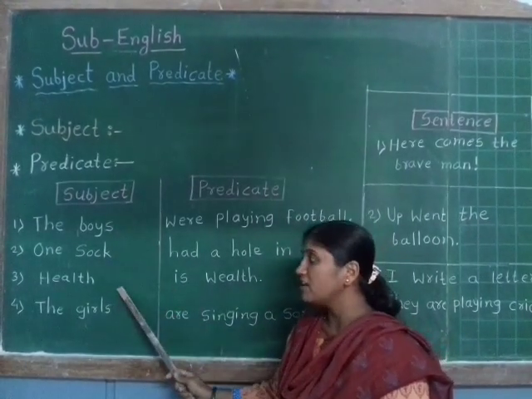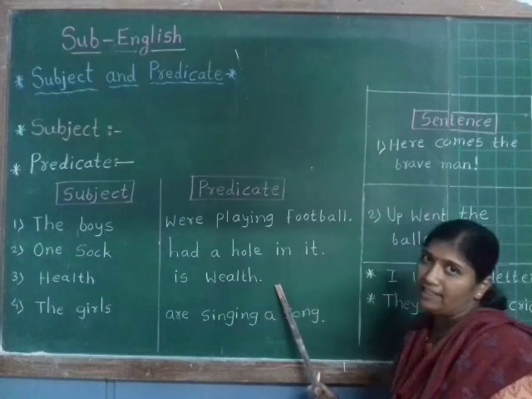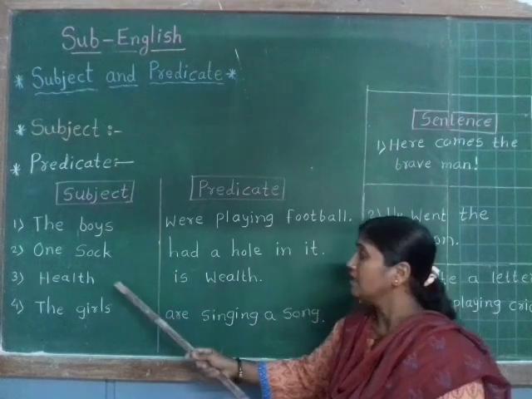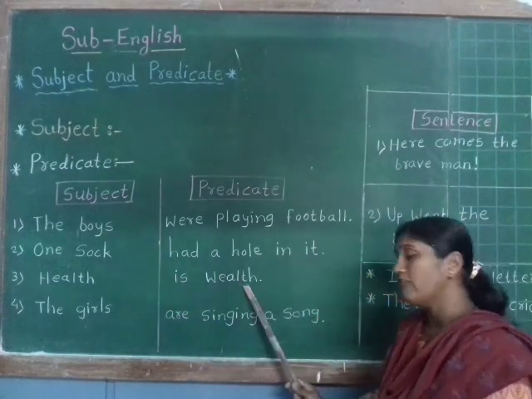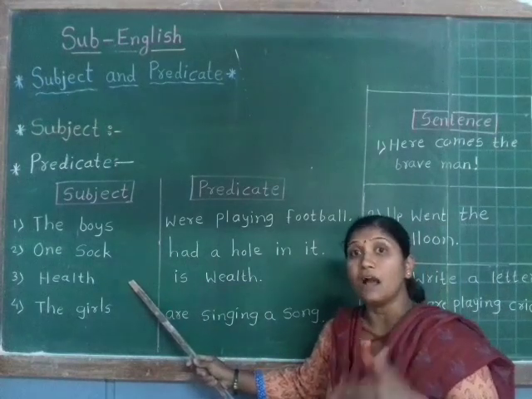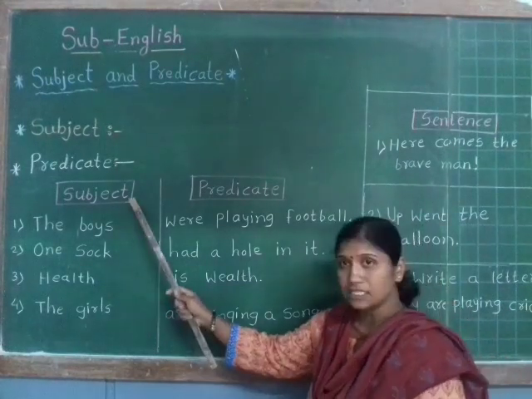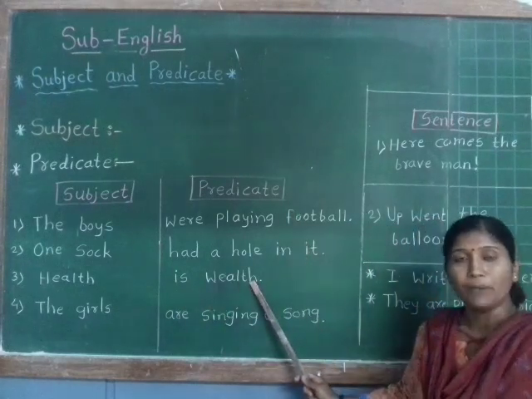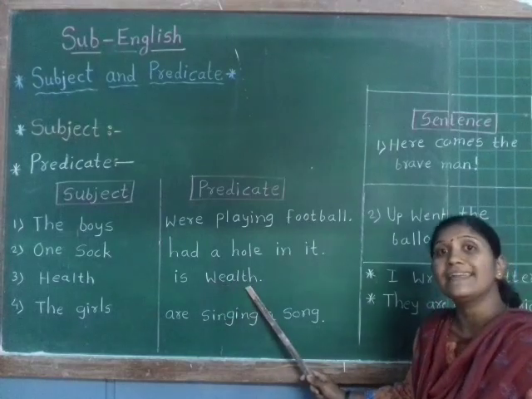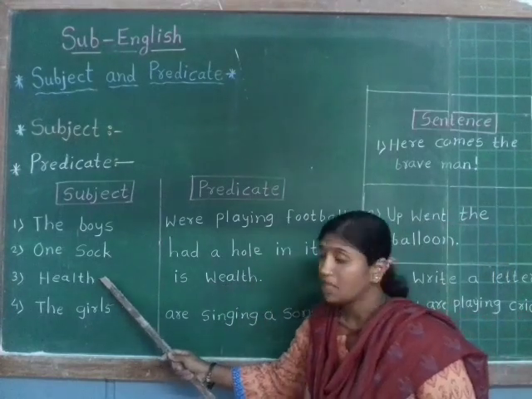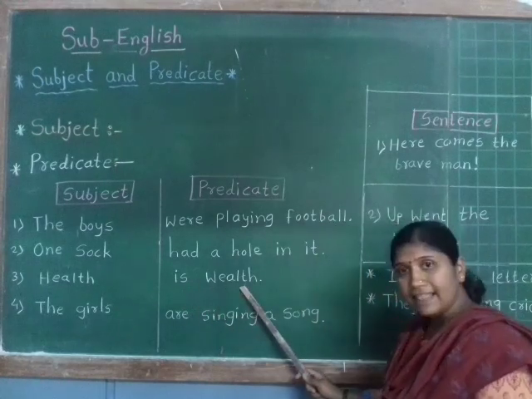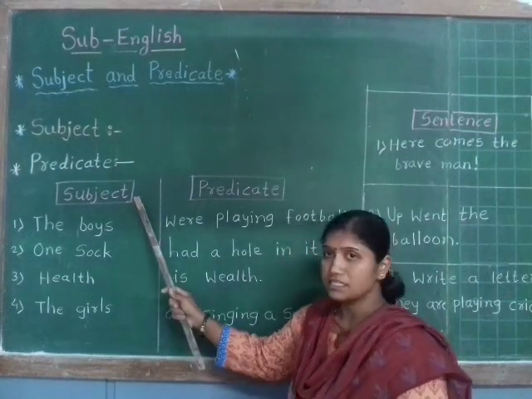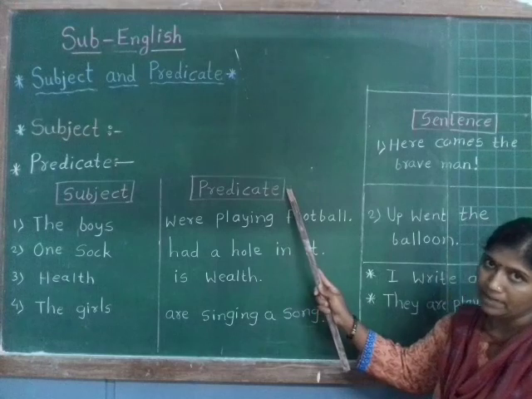In the third example, health is wealth. Here, health is the subject. Why? You know this good thought, health is wealth. Now we are speaking about health, so health is the subject and is wealth is the predicate. Why is is wealth the predicate? Because is wealth tells more about health. So health is the subject and is wealth is the predicate.